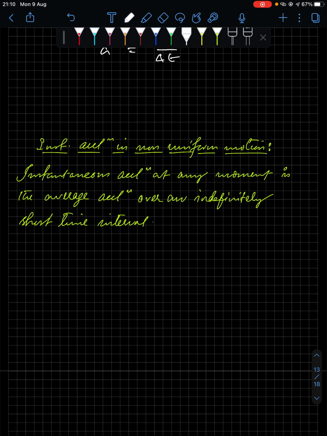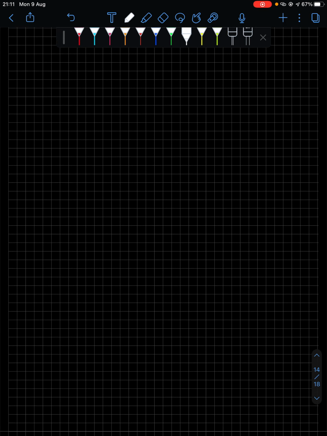Next we have instantaneous acceleration. Acceleration at a particular instant or at any moment, you call it instantaneous acceleration. So a vector equal to limit delta t tends to 0 of delta v by delta t, right? And that becomes dv by dt. So the time derivative of velocity gives you instantaneous acceleration.